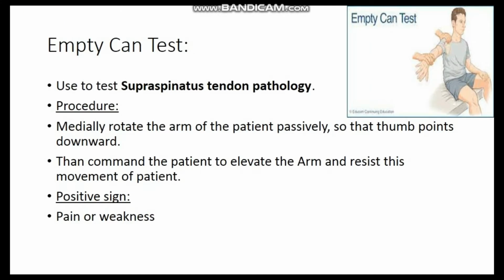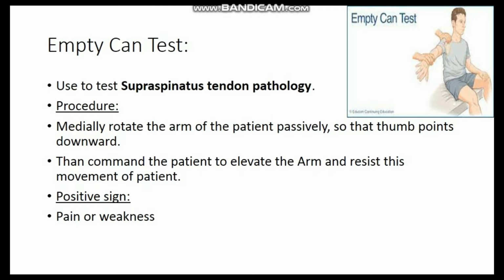All the previous tests, that is the painful arc sign, the Mears impingement test and the drop arm test, are used to rule out painful shoulder syndrome or the integrity of the overall shoulder rotator cuff muscles, or to rule out subacromial impingement. But now we'll do the individual test for the individual muscle.